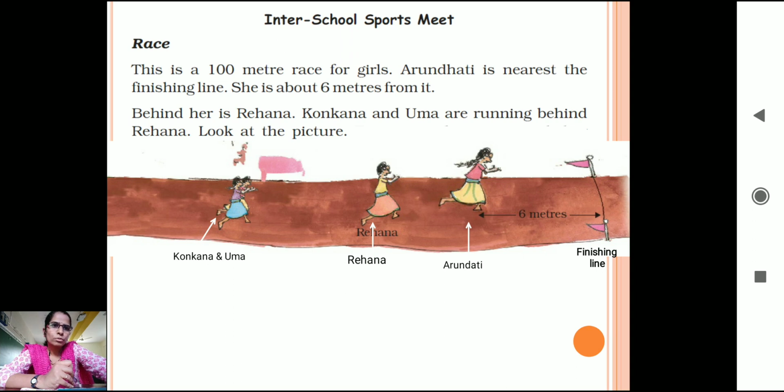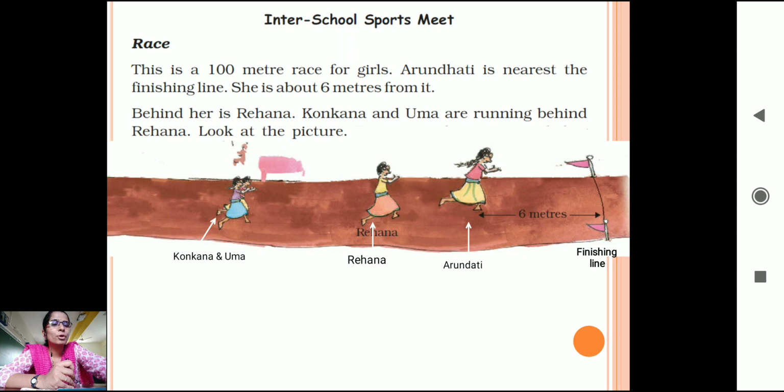Now, what else can we see? You have also been seeing that for small children we have such small distance races. Yes, when you were in UKG, LKG, we would have only a 2-meter race. Now what is 1 meter? 1 meter is only 100 centimeters. You have made a meter scale also, right? So small children might have only a 5-meter race also. 5 meters means how many? 500 centimeters. So it is less distance for them to cover, and it is very easy to judge them also. But as you grow up, the distances are more.